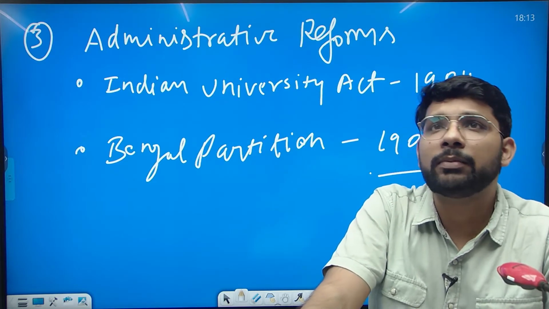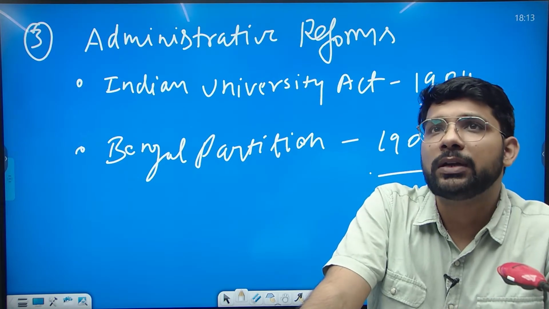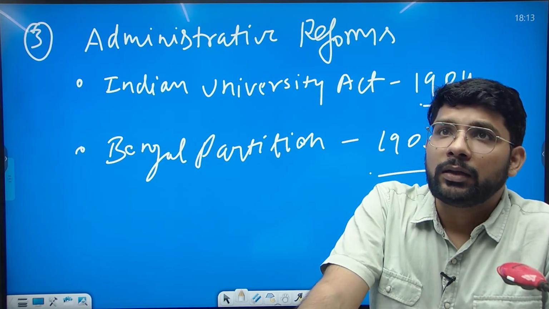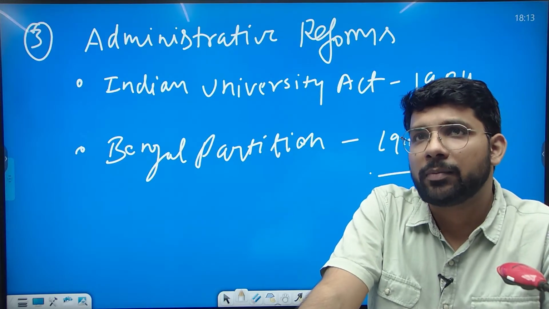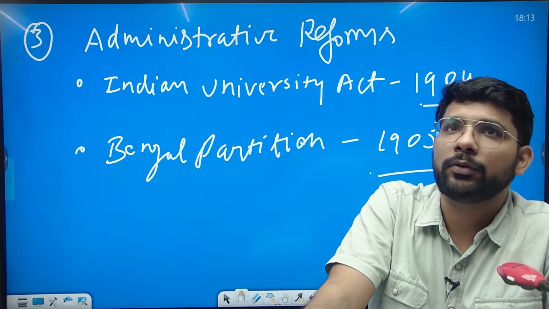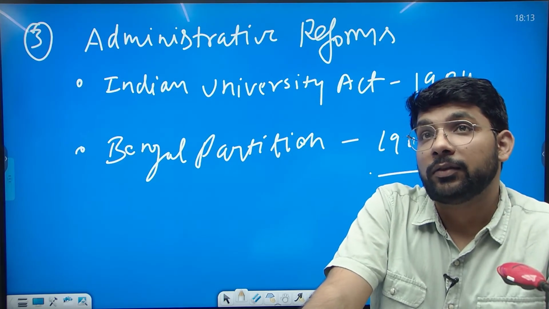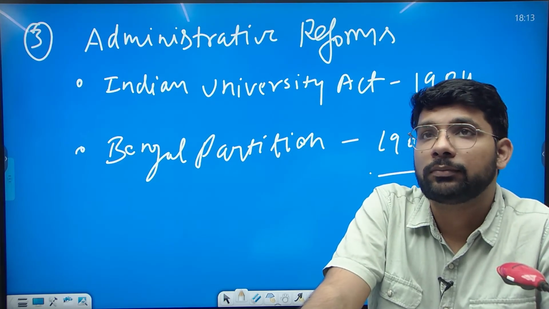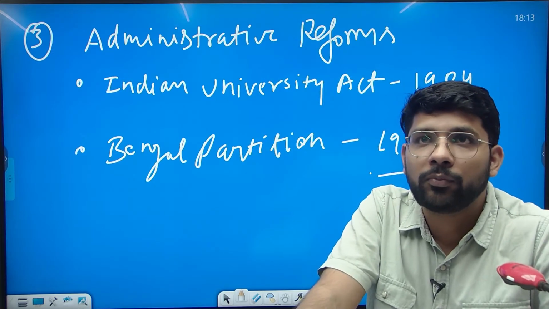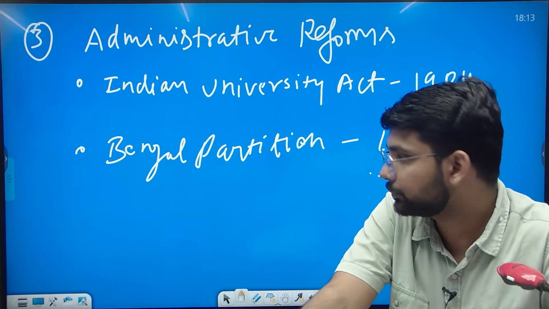Then we came to the administrative reforms. He set up the Indian University Act in 1904 by establishing a commission in 1902, which finally approved the act in 1904. Then the famous Bengal partition in 1905. This was the administrative reforms by Lord Curzon.